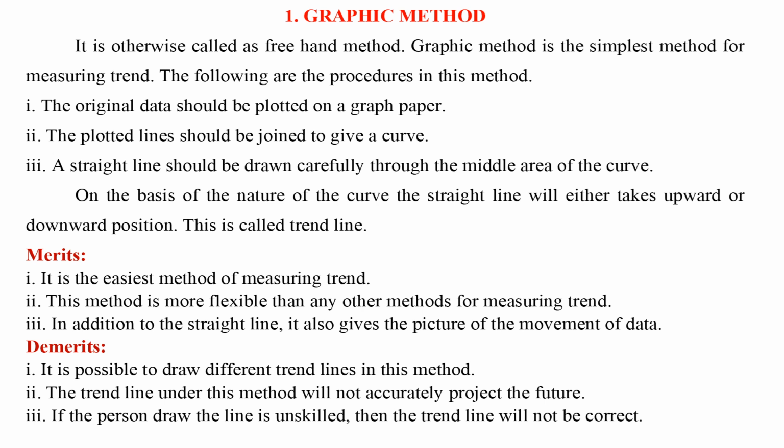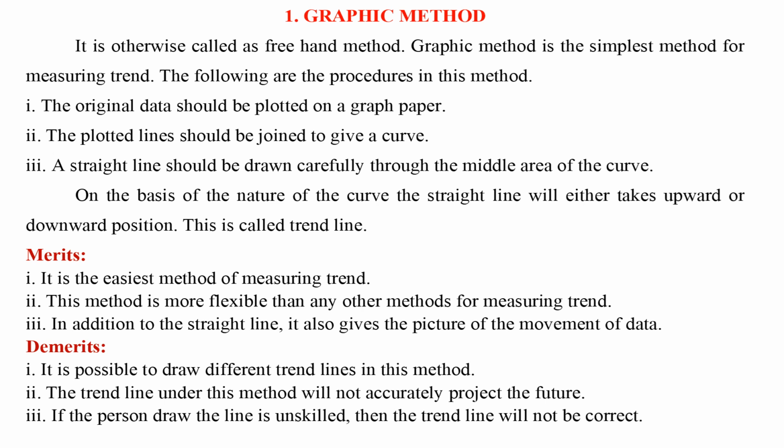Graphic method is the simplest method for measuring trend. The following are the procedures in this method. 1. The original data should be plotted on a graph paper. 2. The plotted lines should be joined to give a curve. 3. A straight line should be drawn carefully through the middle area of the curve. On the basis of the nature of the curve, the straight line will either take upward or downward position. This is called trend line.